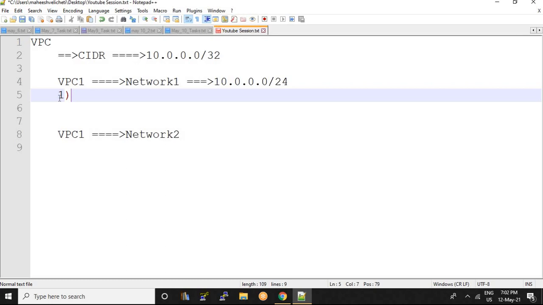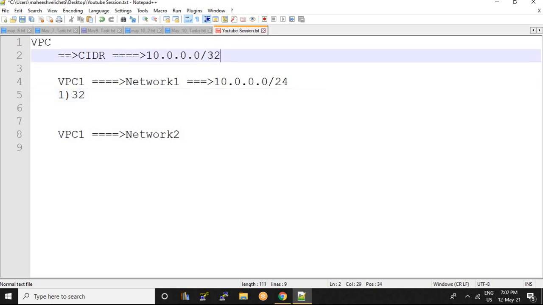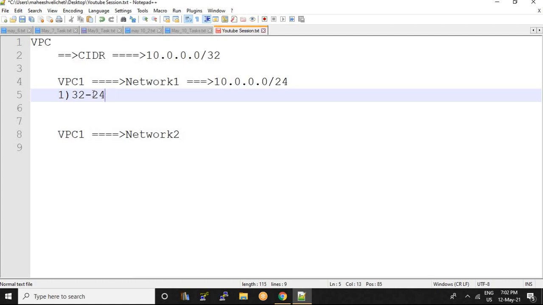First remember, the total is 32 bits. So 32 minus how many bits they have given to me? 24. 32 minus 24 is 8.